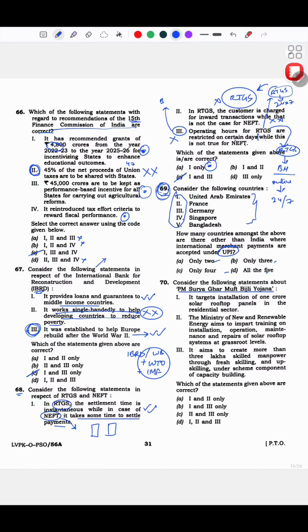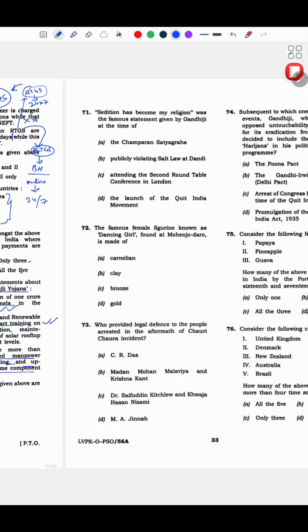Then PM Surya Ghar Muft Bijli Yojana, it targets installation of 1 crore solar rooftop panels in the residential sector. Ministry of New and Renewable Energy, something, impart training. Okay, I know that this is a component. It aims to create more than 3 lakh skilled manpower through fresh skilling and upskilling under the scheme component of capacity building. I did not know this, honestly, but I felt it makes sense, like yeah, why not? Okay, and then I went with this. Turns out it is correct, but yeah, gut helped. I mean, not gut, just basic intuition.